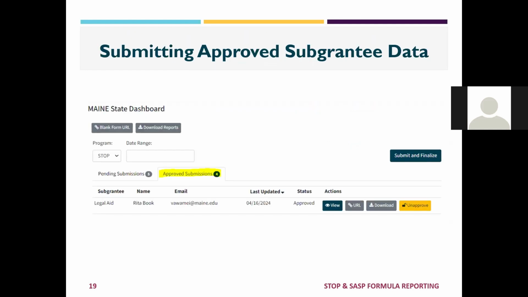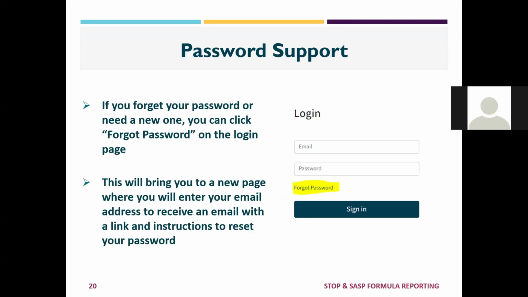So again, only submit to VAWA MEI once the reports have been approved and have a status of approved. If for some reason you get the email from VAWA MEI that your account is re-enabled, the account you used in a previous reporting period, and you don't remember your password, you can click Forgot Password when you try to log into the state dashboard.